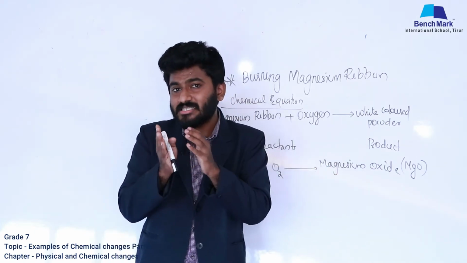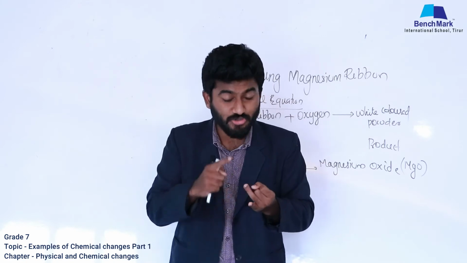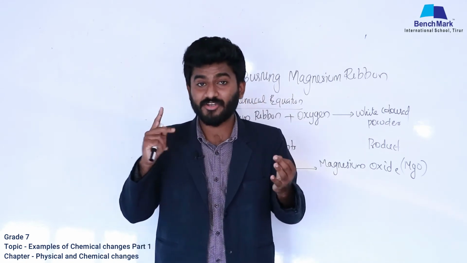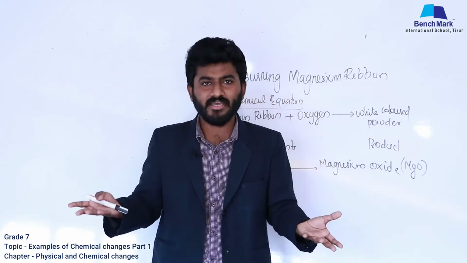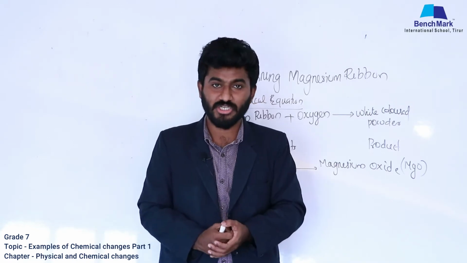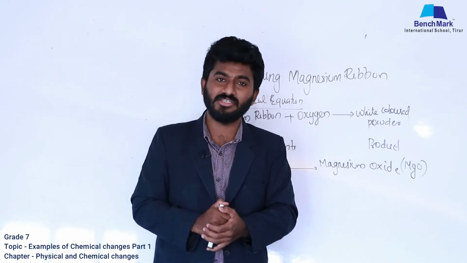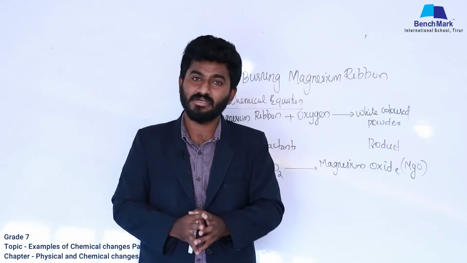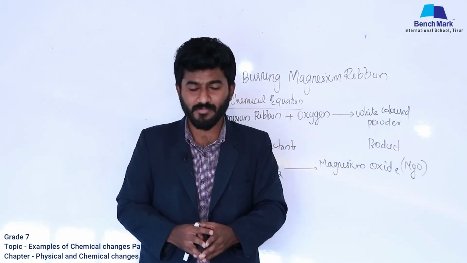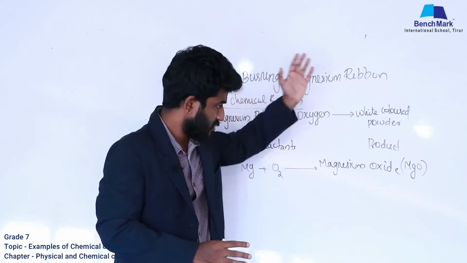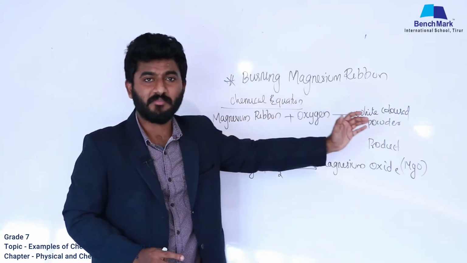So these things are happening. Color is changing, new products are obtained, and the reaction is irreversible. Then surely it will be a chemical change. So the first example for chemical change is burning magnesium ribbon. What is happening during the burning of magnesium ribbon? It's written in the form of a chemical equation.